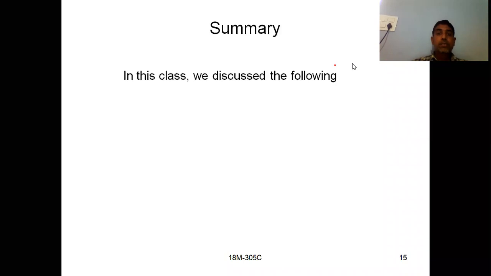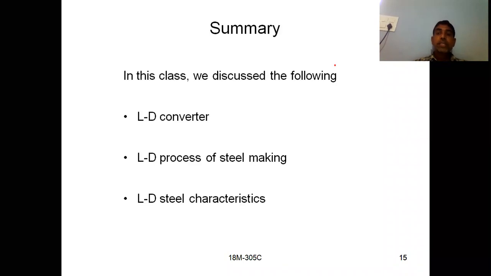If you see here, what is the summary we have discussed? These things we have discussed: what is an LD converter and how the construction will be, what is the process of steel making by using the LD process, and what are the characteristics of LD steel. Okay, these things we have discussed in this session.